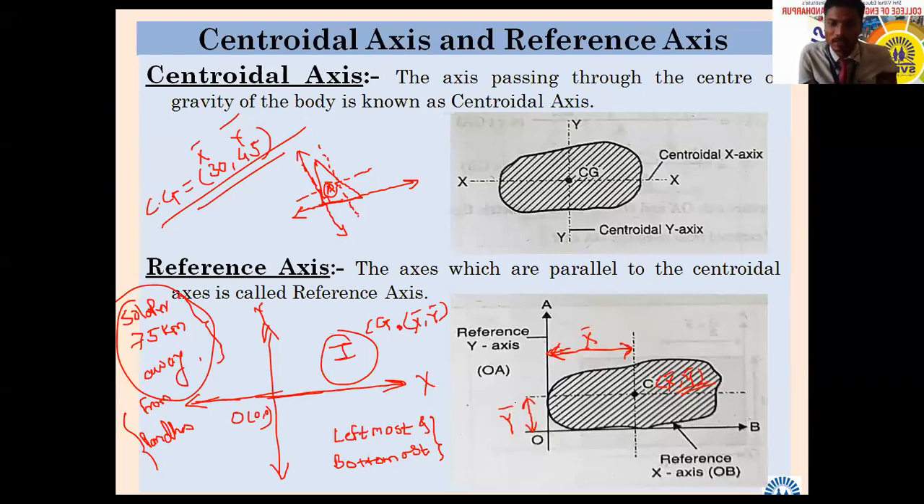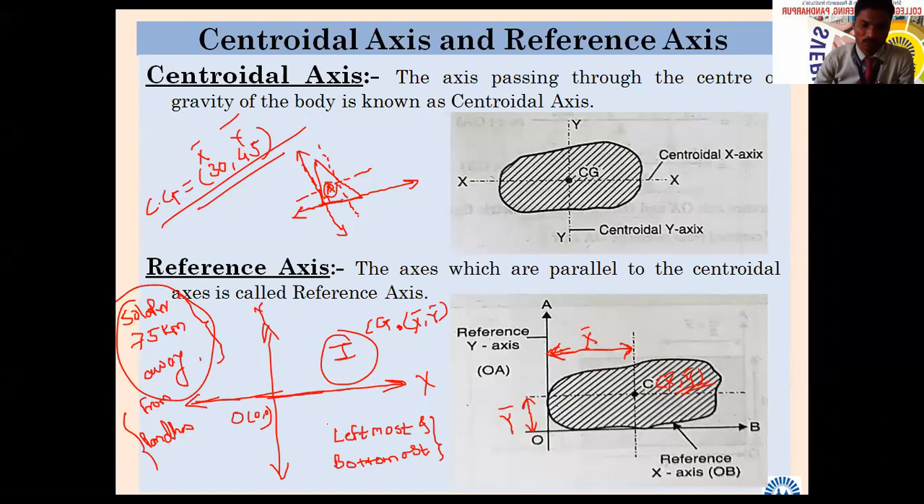Number one, the reference axis is nothing but the axis which is parallel to the centroidal axis. That axis is known as reference axis. While selecting the reference axis, what care you have to take? सांगितलं होतं बघा few minutes ago. You have to select reference axis in such a way that your object will remain in which quadrant? First quadrant. It should remain in first quadrant. So how you are going to select your reference axis? कसं select करणार? Leftmost and bottommost. Here I have written.